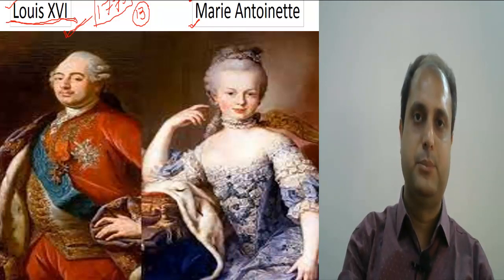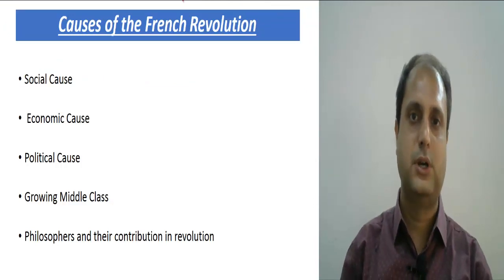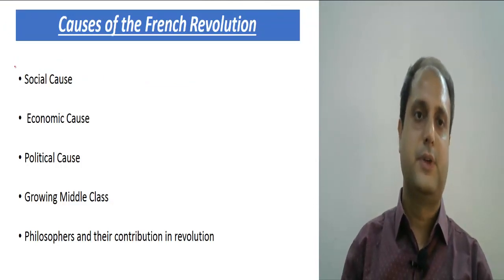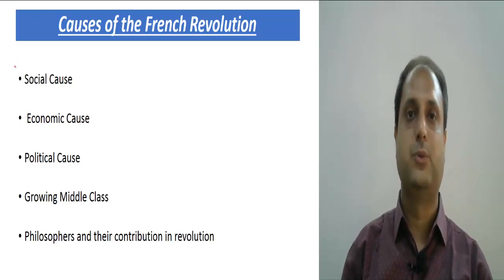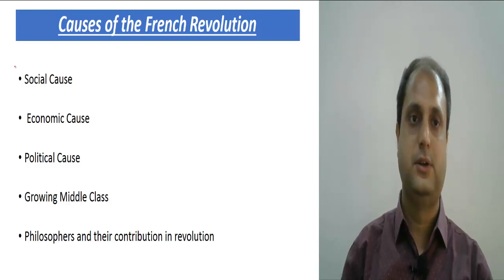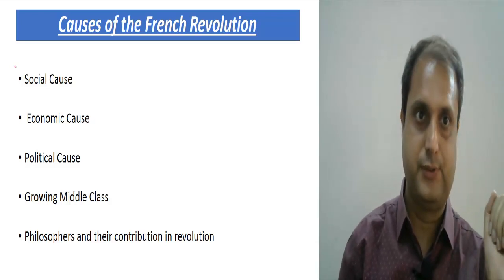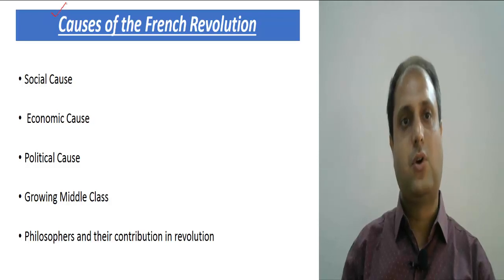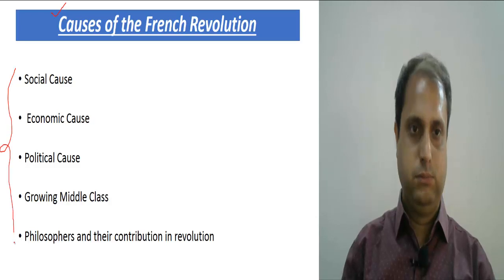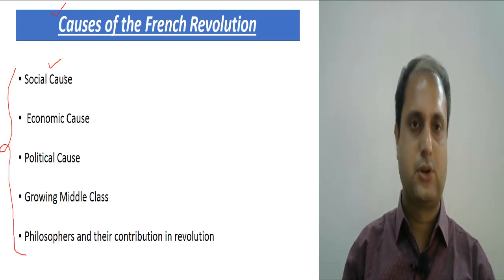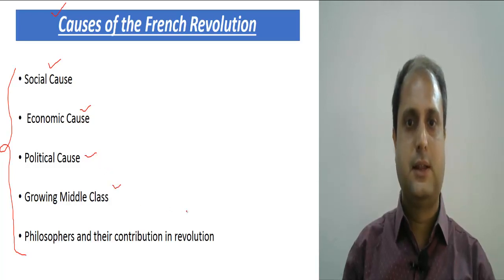Now, if you remember, in the first video I discussed the importance of the French Revolution. Why is the French Revolution important? Because it marked the beginning of the ideas of democracy, that is liberty, equality, fraternity. These are also the objectives of the French Revolution. Now these are different causes. So the causes can be divided into 5 different parts: the social cause, economic cause, political cause, growing middle class, and the philosophers. So we are going to discuss each of these causes step by step.